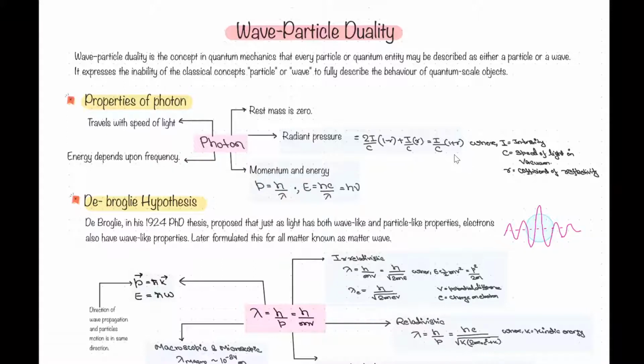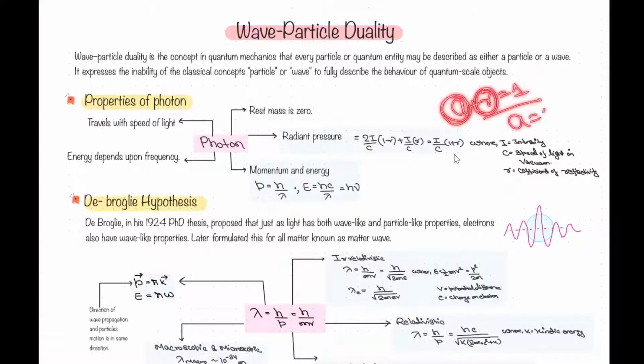Okay. This is the radiant pressure. So considering photons as corpuscles, right? They are small elastic particles that are bombarding on any surface. Let's say it is a surface, and photons are coming, hitting, and going back, right? So there can be two possibilities. Either they can reflect or they can be absorbed, right? Or both of them can happen. So A plus R is equal to 1, that we are considering here, that either they are reflecting back or they are absorbed. So A is the coefficient of absorption and R is the coefficient of reflection.